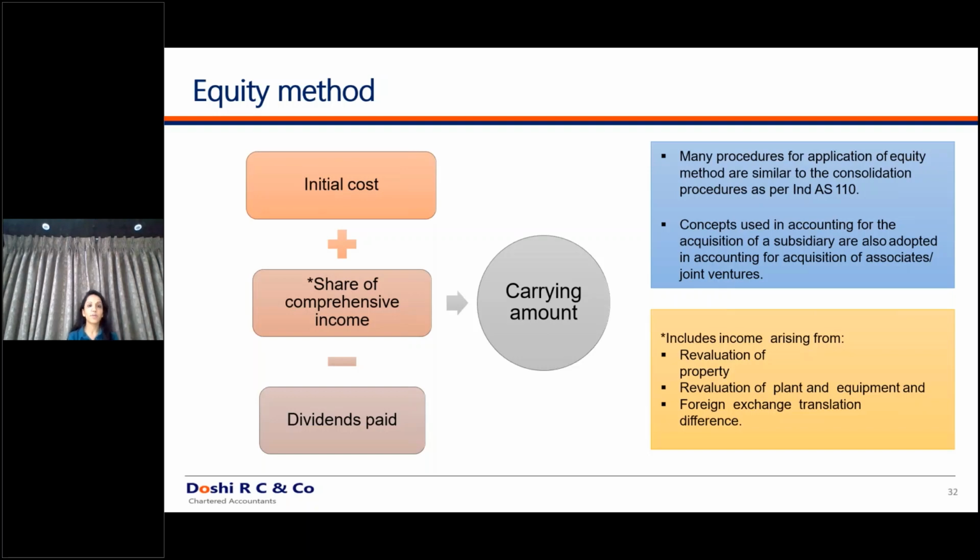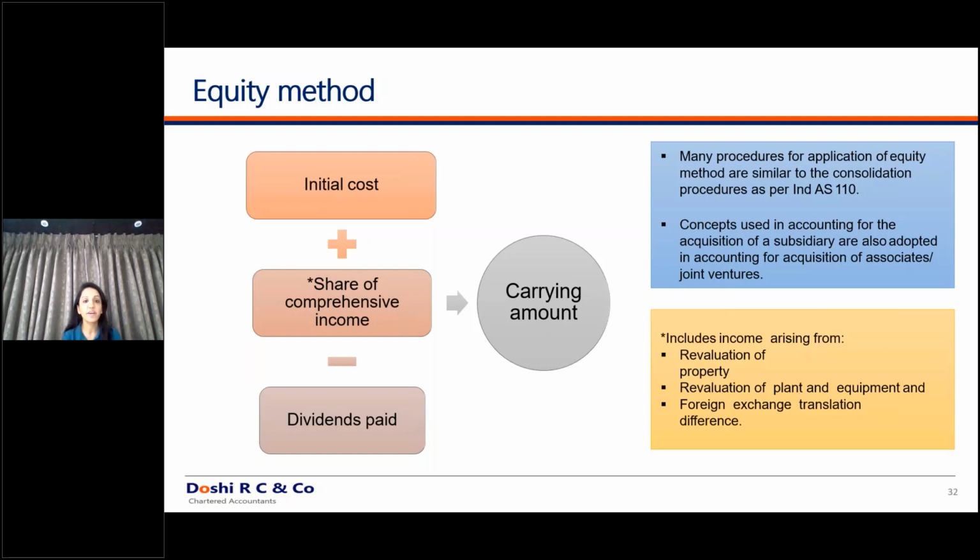The second important concept is linked to whatever we had discussed in Ind AS 103, which is business combinations. Any entity, if today I'm investing into a particular entity and on account of my investment, I have gained control over that entity, in such cases, how do I consolidate? I consolidate and calculate goodwill based on the fair value of the assets and liabilities acquired.